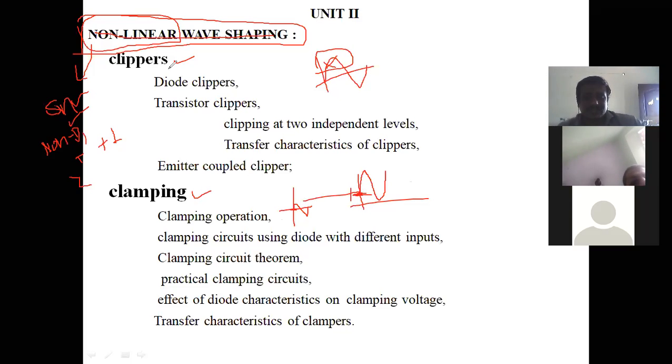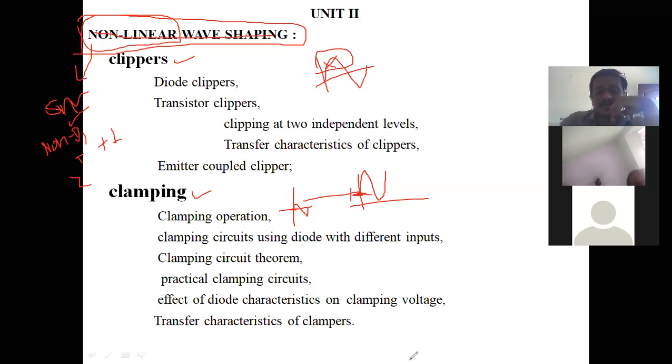We are going to change the shape of your sinusoidal signal by using two circuits. That circuit may be a clipper circuit or a clamper circuit. By using clippers and clampers, we are going to change the shape. First we will see the clipper circuit.